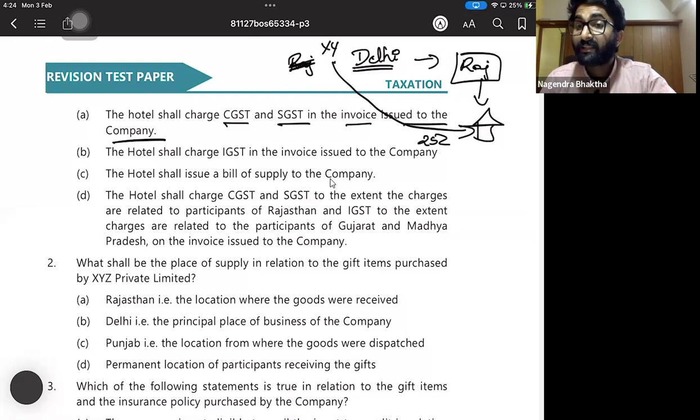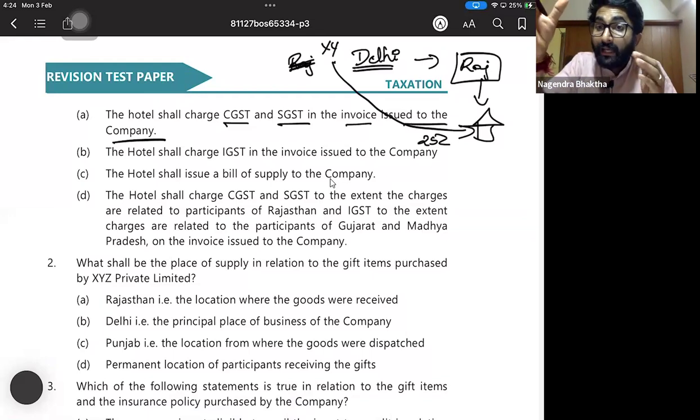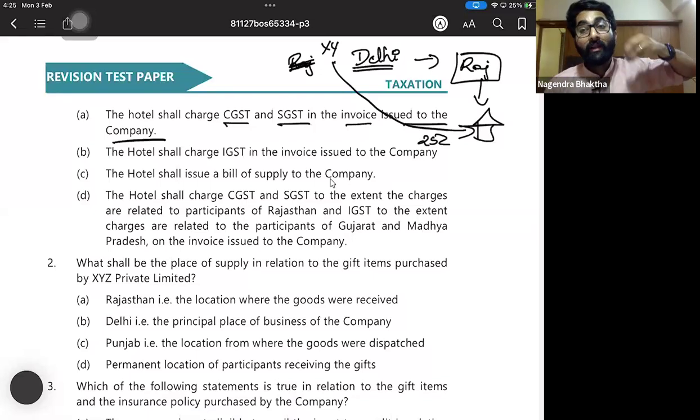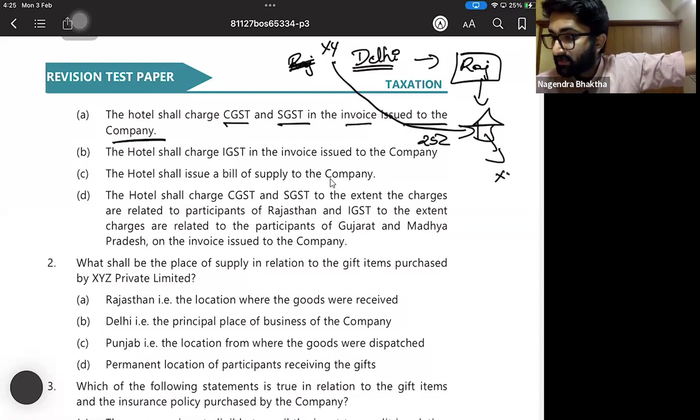Because of the supply in the question: hotel accommodation. Who gave hotel accommodation services? That hotel gave accommodation services to XYZ. It is not XYZ giving services to the hotel. The hotel gave this area for the conclave to XYZ.